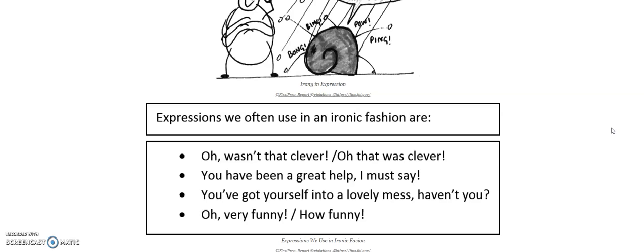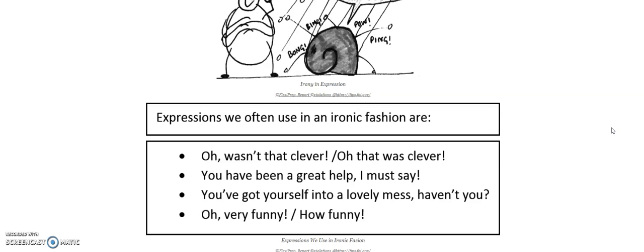Another way is, you have been of great help. I must say that. This you would say to someone who has been a part of the team and was the least helpful. Instead of saying honestly that you did not help at all, the ironical expression is that you can say you have been of great help. I must say that. So this expression is an irony, and it's a verbal irony.